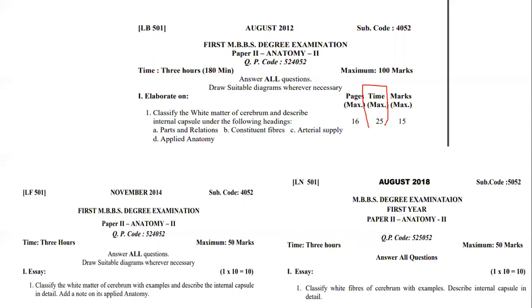Whatever questions we tell in our sessions, this is a possible question, this is a possible question. Like in my topic, air sinus, I have told. For topics like that, you should give a strong answer. And please, tongue is very important. It has been asked around 6 times so far. These are the possible questions. Anyway, we'll be having a session very soon. Just get oriented to the question paper. That's why I put this screenshot, because I want to draw your attention to this: 15 marks, 16 sites, 25 minutes. For diagrams, if you write the same thing again, you will fill the pages. That's it.